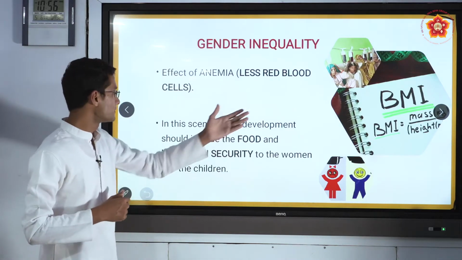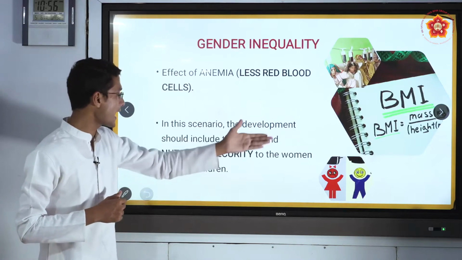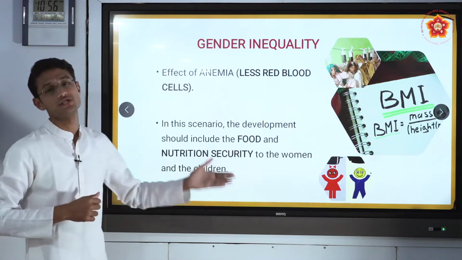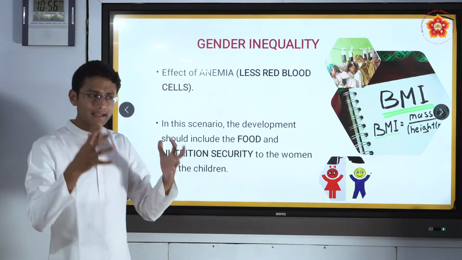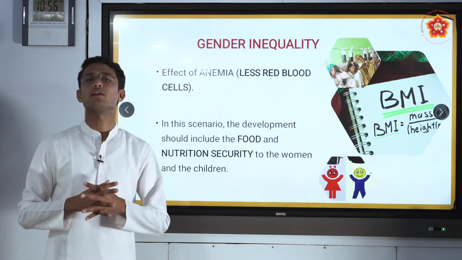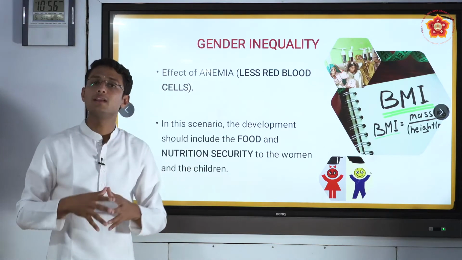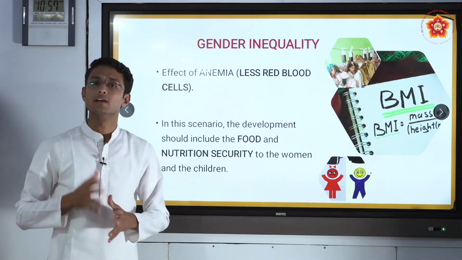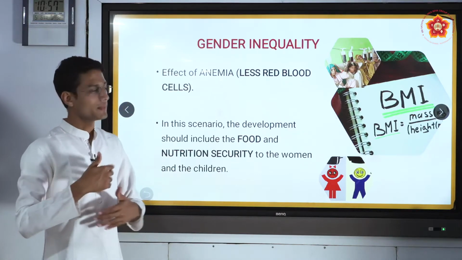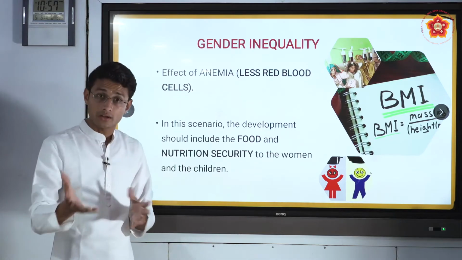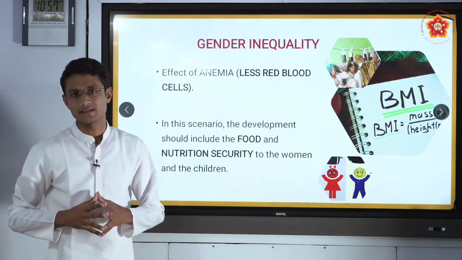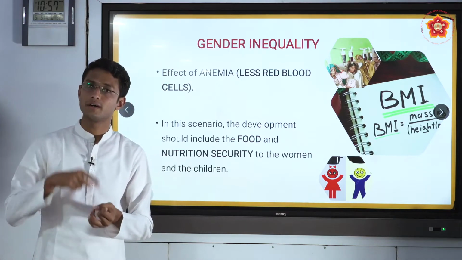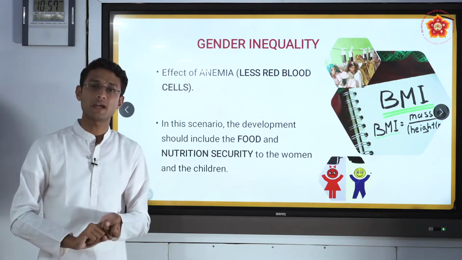In this scenario, development should include food and nutrition security for women and for children. This is very important. At this point of time, we have to make sure that we are giving equal distribution or equal support to children and women. So this is about gender inequality. Till now we have seen three inequalities: the inequalities related to society, to gender, and to education.